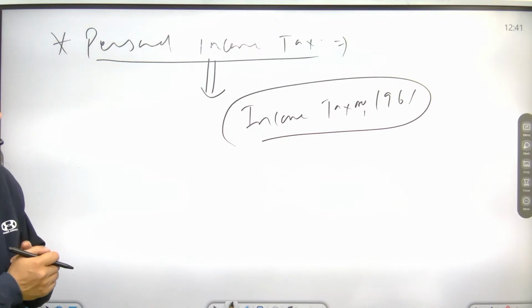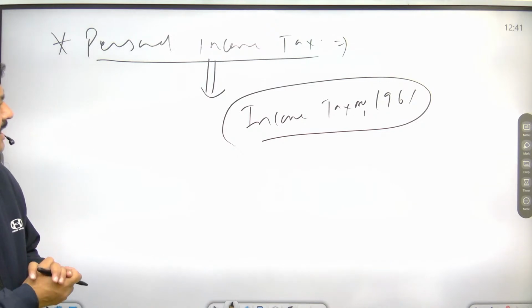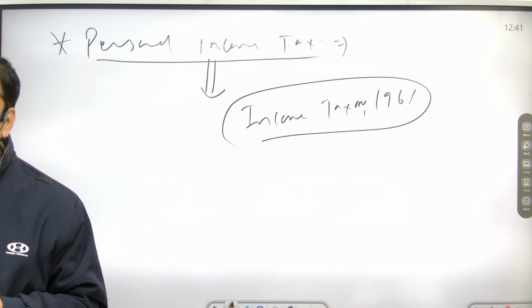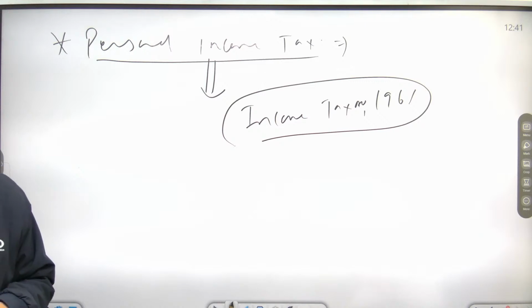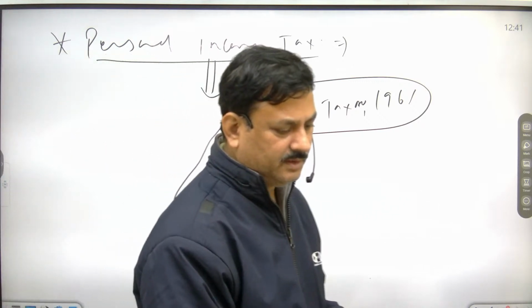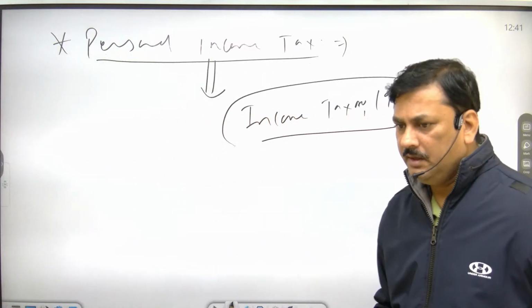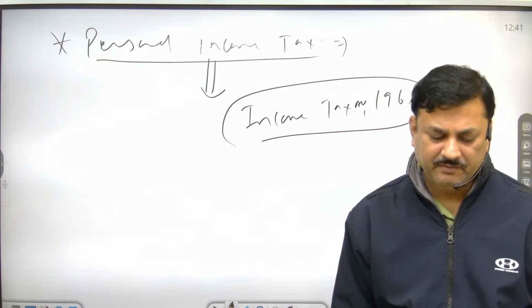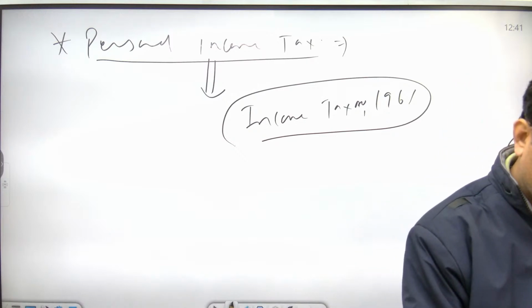And presently personal income tax is governed by Income Tax Act 1961.